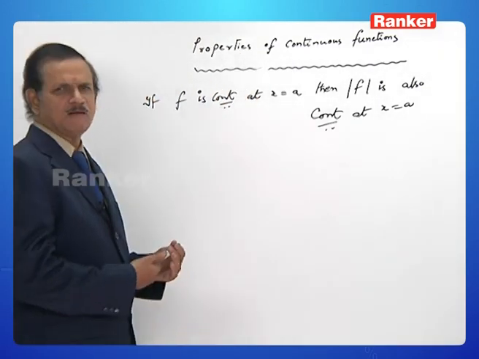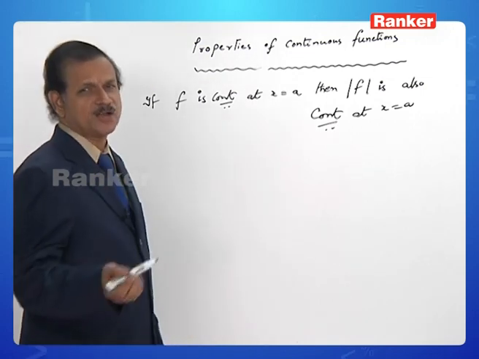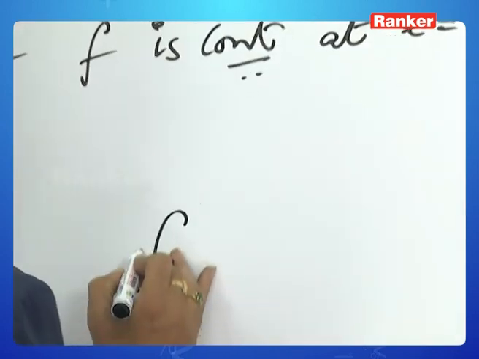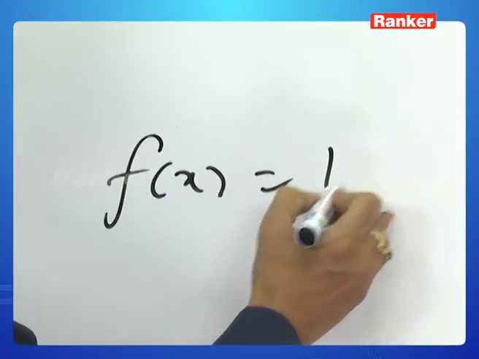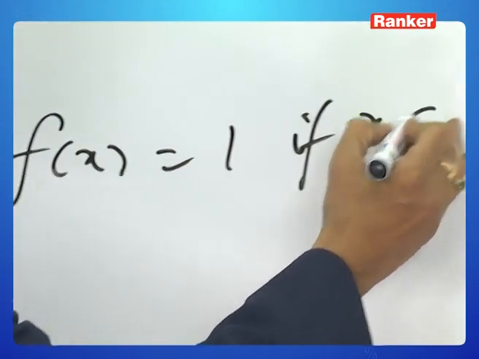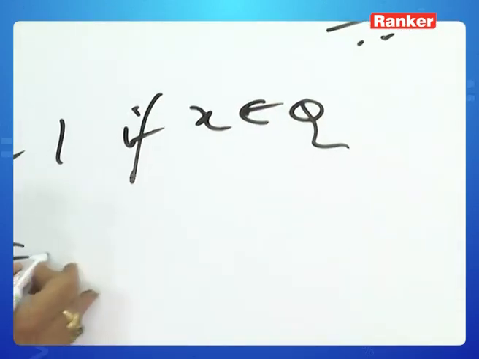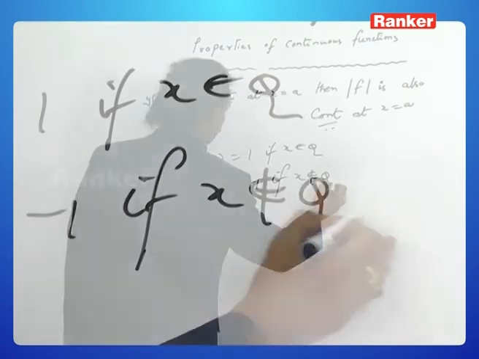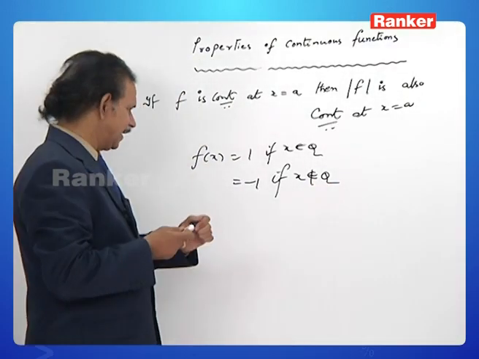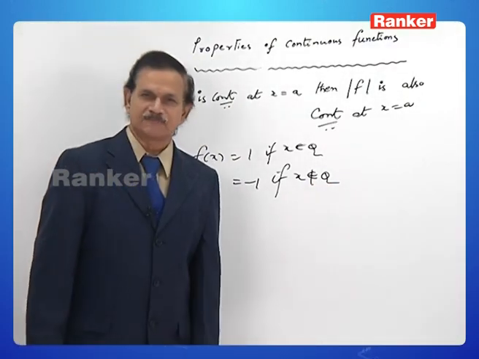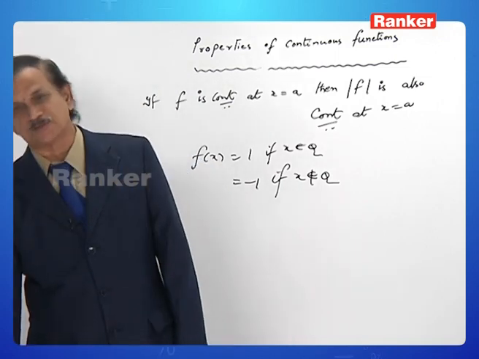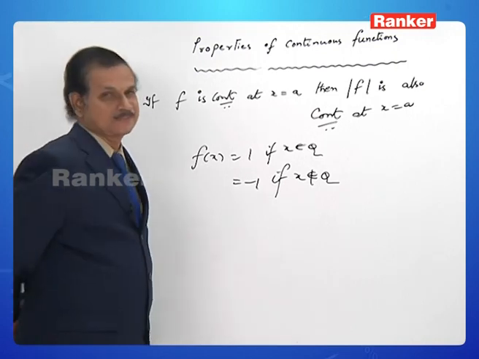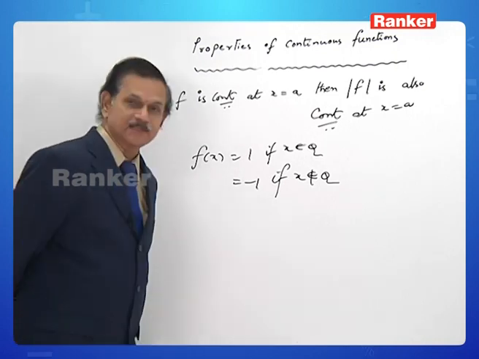The best example is the so-called Dirichlet's function. What happens? f of x is equal to 1 if x belongs to Q, and f of x is equal to minus 1 if x does not belong to Q. You recall the same function, which is called Dirichlet's function. This is f of x. What is mod f of x?